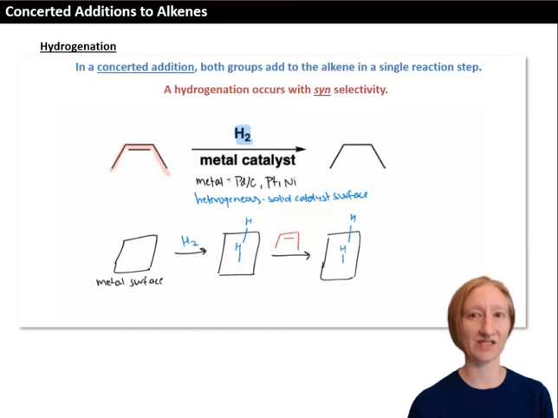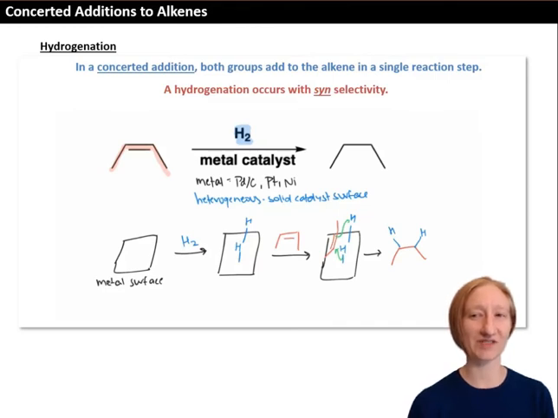And as the alkene is positioned there, it attacks the hydrogen. Another hydride attacks the alkene, and both of these steps happen at the same time and to the same face of the alkene. And this gives rise to an alkane, where both of the new carbon-hydrogen bonds are formed on the same face of the structure. The hydrogenation occurs with syn selectivity.